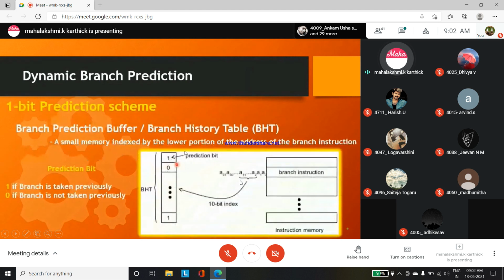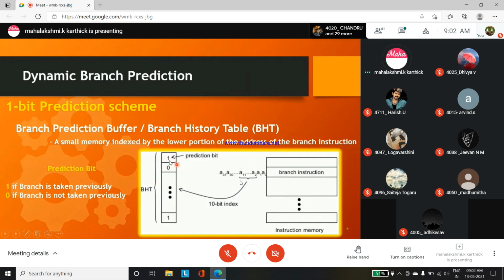1-bit prediction means we predict and store in this table. This is the branch history table. First, just imagine that you are pointing all the addresses to the branch instruction history table.